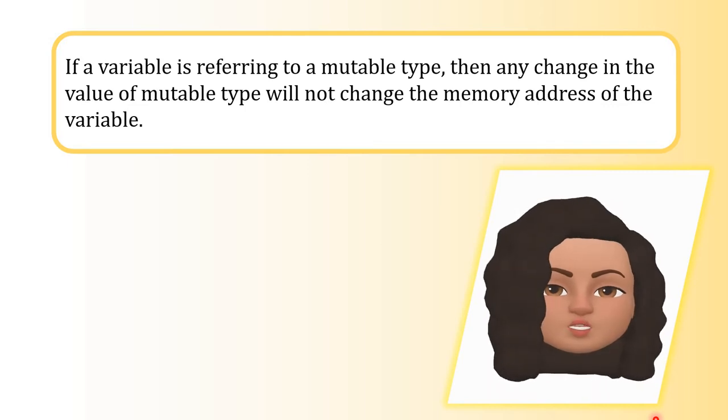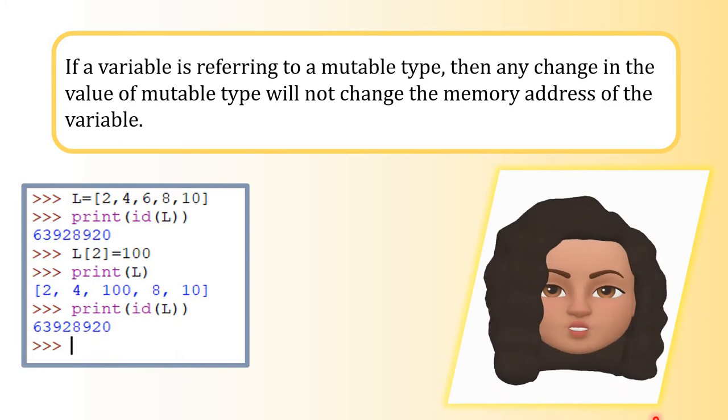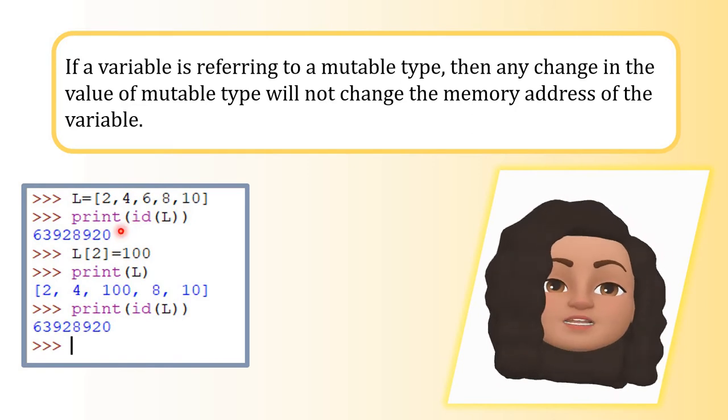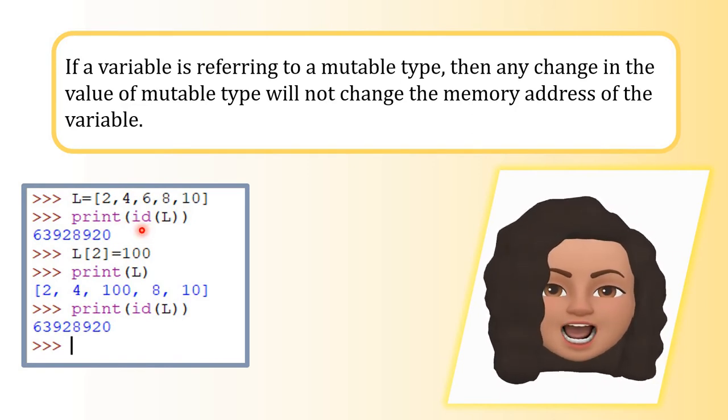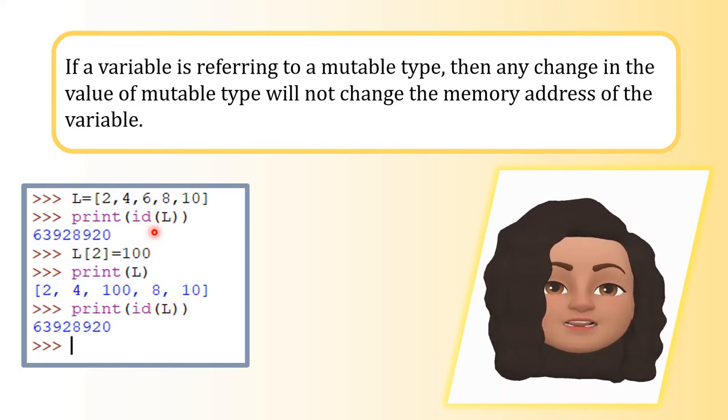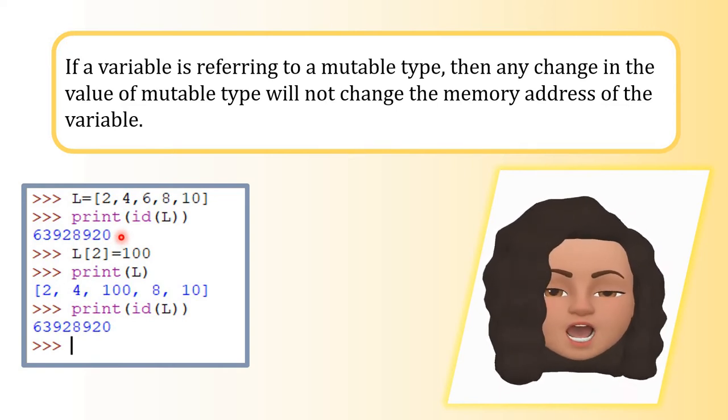So look at this coding. I have created a list called L, where the list is storing 2, 4, 6, 8, 10. Let me try to print the memory address of the list L. I have given the statement print id of L. So id of L will print the memory address where the list is stored. Now you can see the memory address.